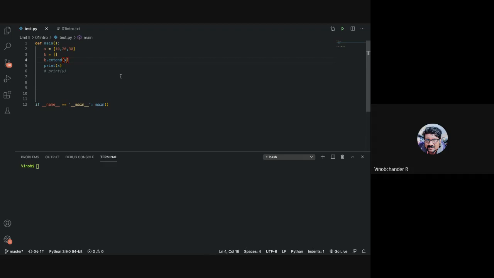Right, and then if I just modify the same element, first of all, let me print X and Y. So what will be X and Y, guys, now?